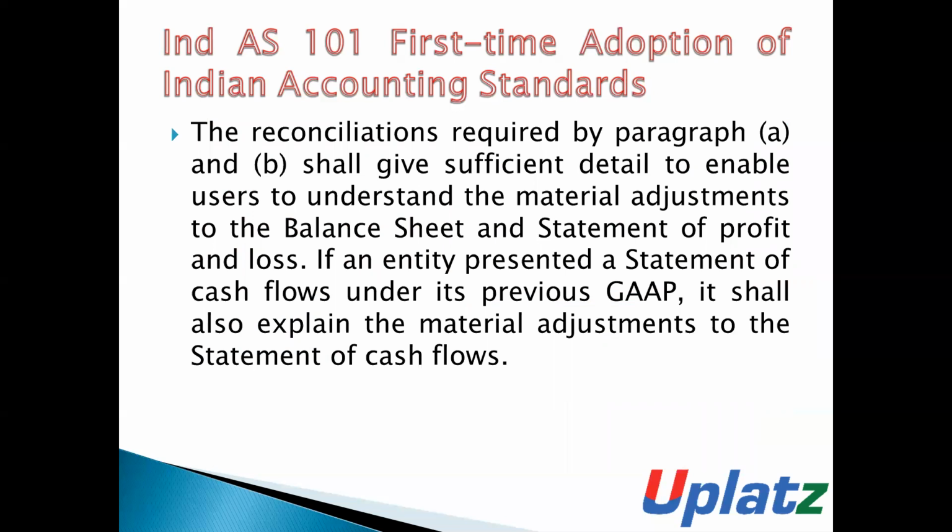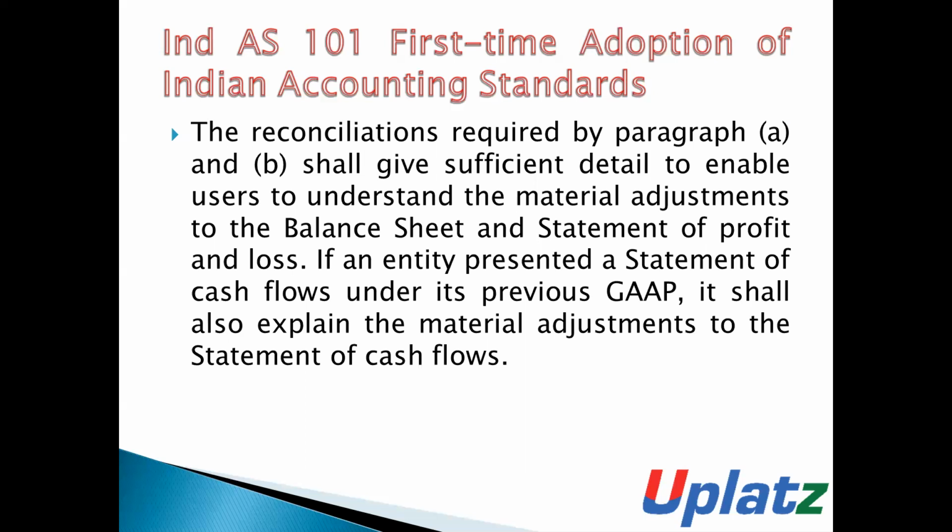The reconciliations required by paragraph A and paragraph B shall give sufficient detail to enable users of the financial statements to understand the material adjustments to the balance sheet and the statement of profit and loss.